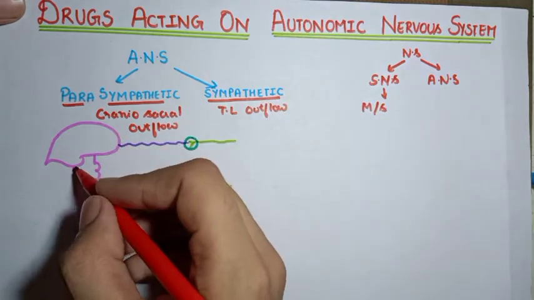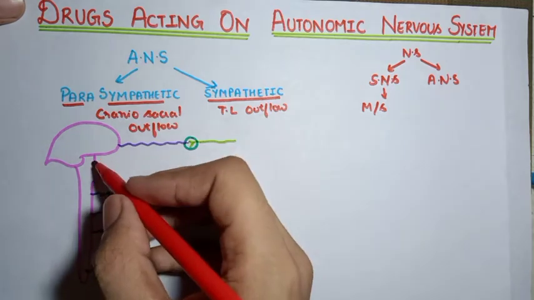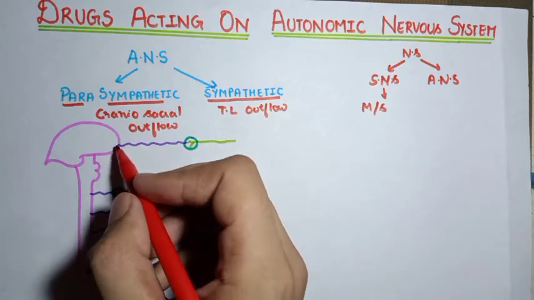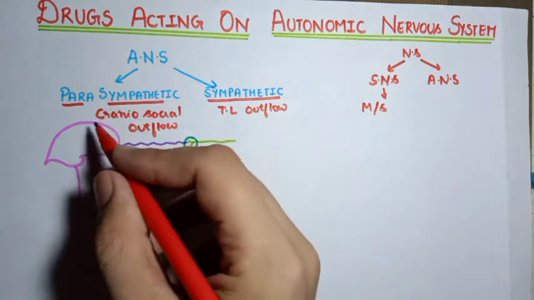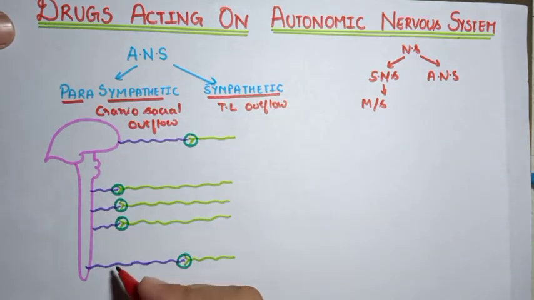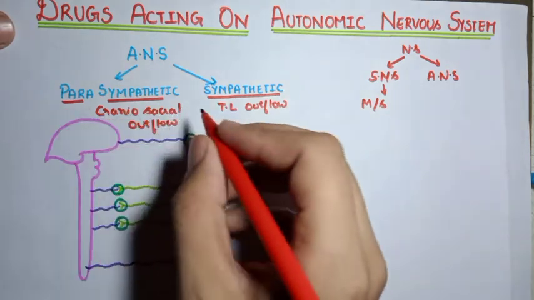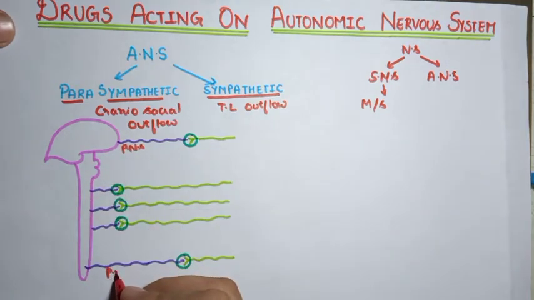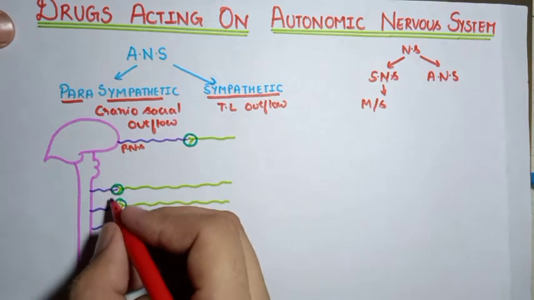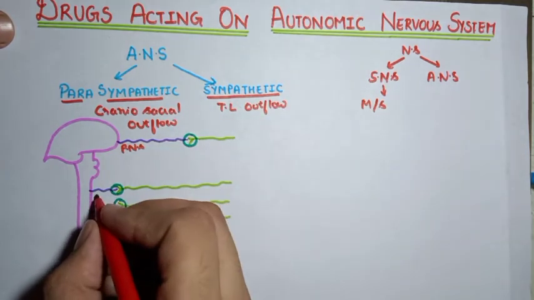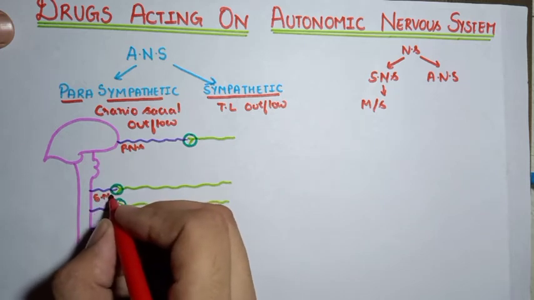Basically you can see here the brain and the emerging spinal cord. Here we have the midbrain, pons and medulla, that's the part of the brain. The nerves arising from the brain are part of the cranial outflow, that's why it is part of the parasympathetic nervous system. The part arising from the lower sacral region also comes in the category of the parasympathetic nervous system. So here we have the PNS. And the part arising from the thoracolumbar region is the sympathetic outflow, the thoracolumbar outflow. So here the sympathetic nervous system, SNS.